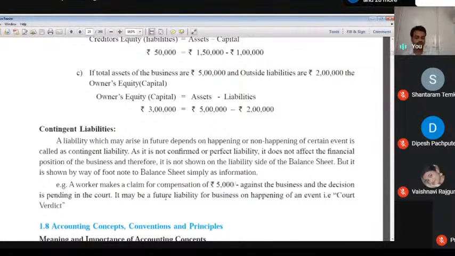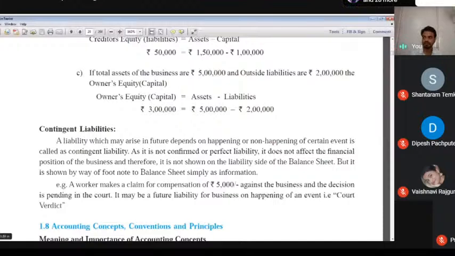Then we think about current liability. A liability which is used only for 1 year, that's what we call current liability. I hope everyone understands very well.